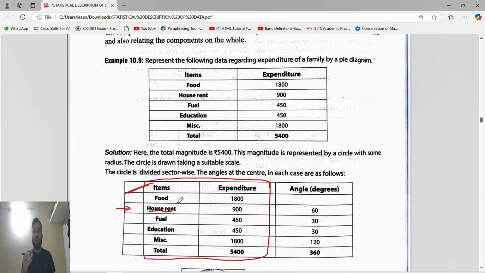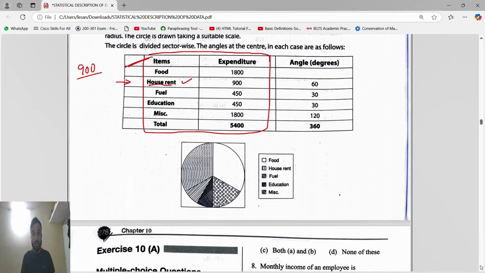So what will we do? The formula is the value of that component. Which component do we have to find? House rent. So we take the value of that component divided by the total values of the components.